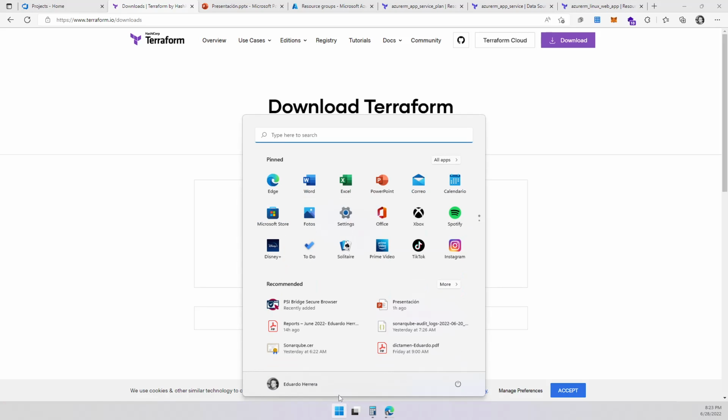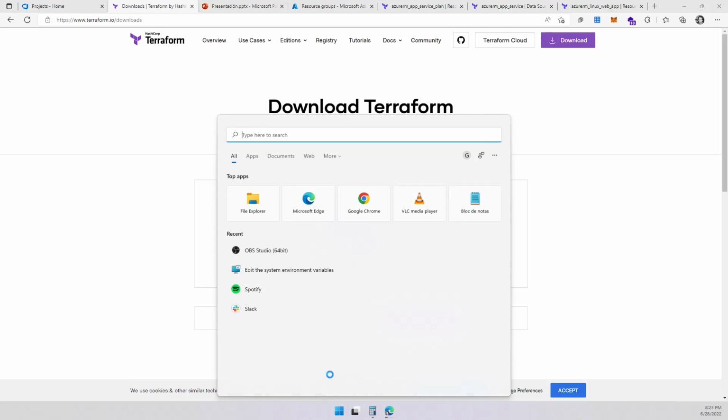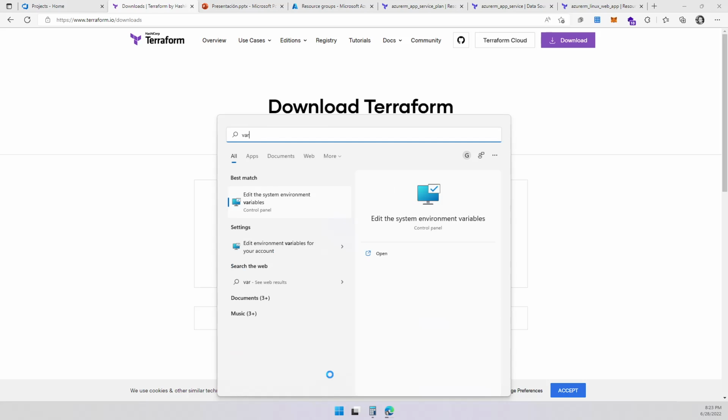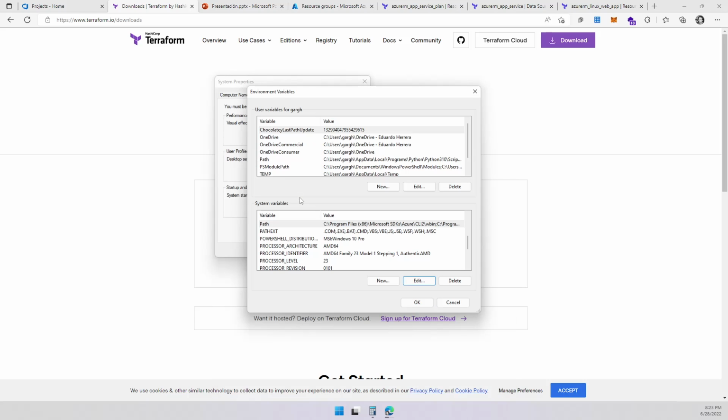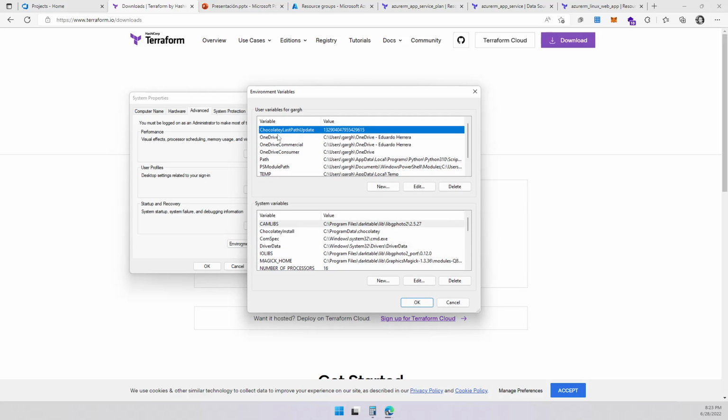And second, then we're going to look for system variables. It will be easier if I can spell correctly. So here we're going to have our environment variables, right? The system, in the system properties. We're going to go to the environment variables. And here, this is the user on the top, variables for the actual user right now. I'm looking for the system variables.